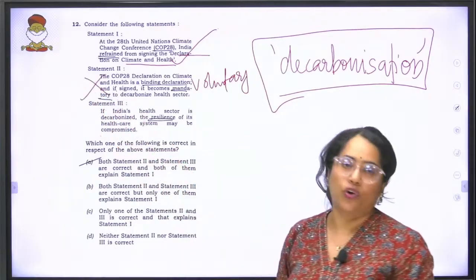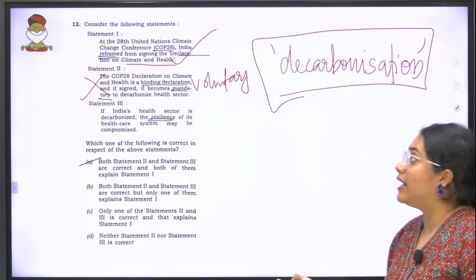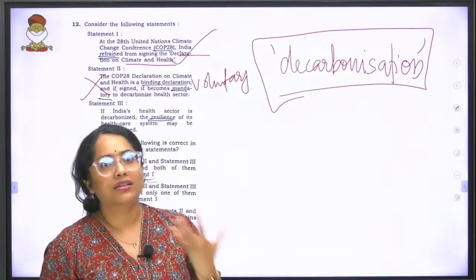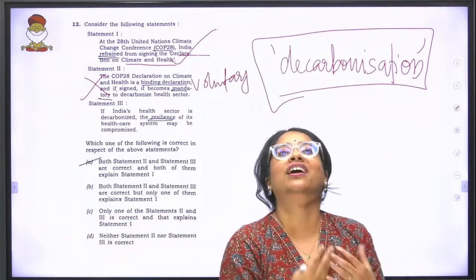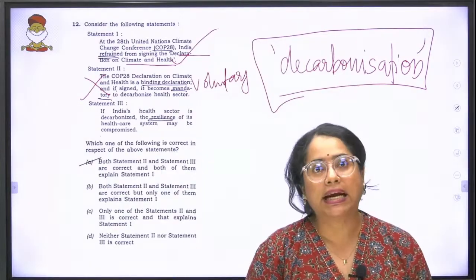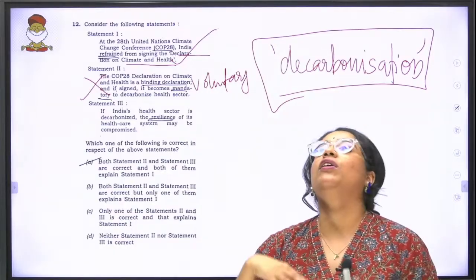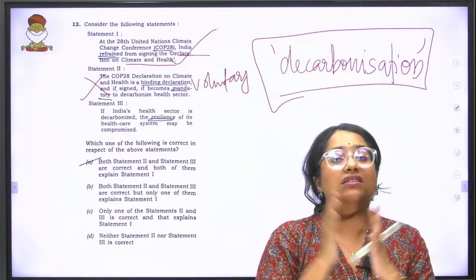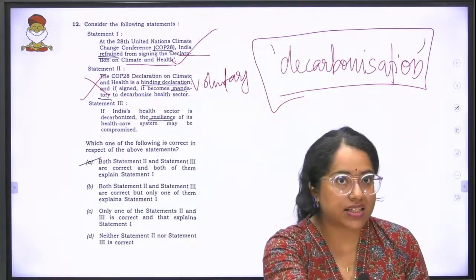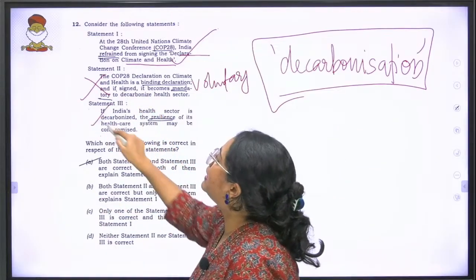Statement 2 is wrong. Then coming to the last one: if India's health sector is decarbonized, the resilience of its healthcare system may be compromised. There's nothing like that. We are not able to decarbonize our healthcare system because it requires a huge amount of money. To decarbonize, we need lots of extra funding, and this is the reason why we are not going and promising that we'll decarbonize. Decarbonize, again, I told you what it is. So statement 2 is wrong, statement 3 is wrong.